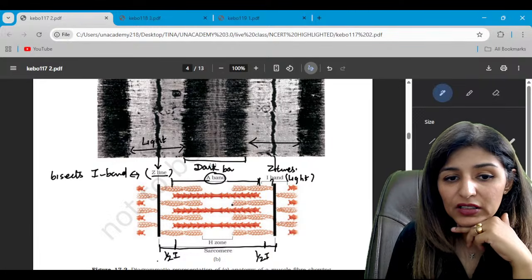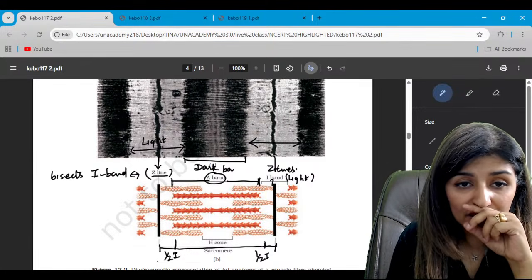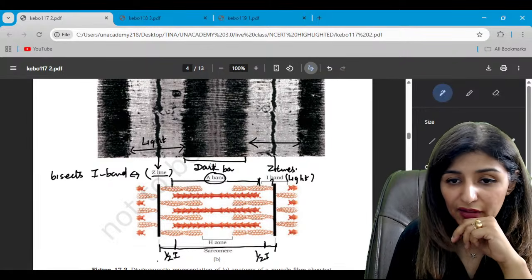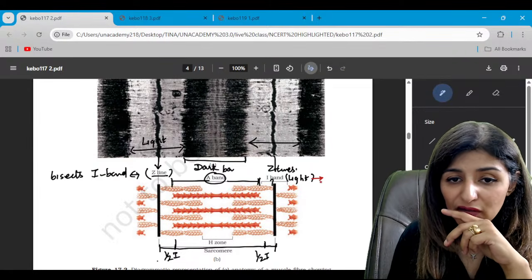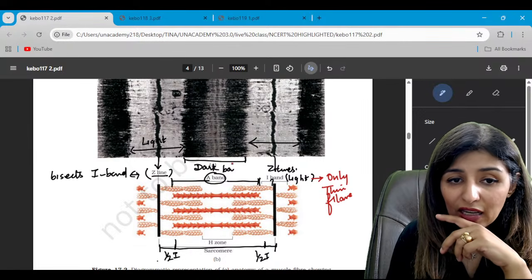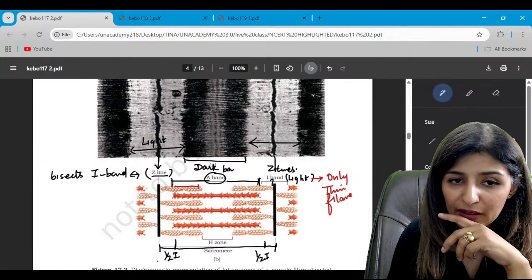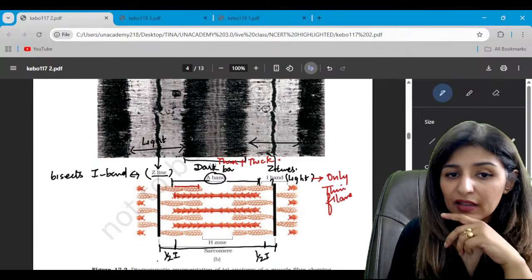Clear? So the light band consists of only thin filament. Very important. What does the light band consist of? Only thin filament. While the dark band contains thin filament as well as thick filament. It contains both thin plus thick filament, right?